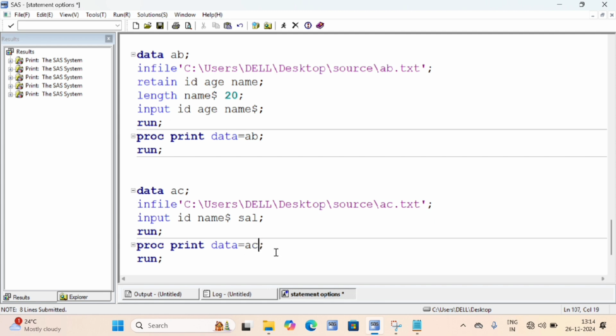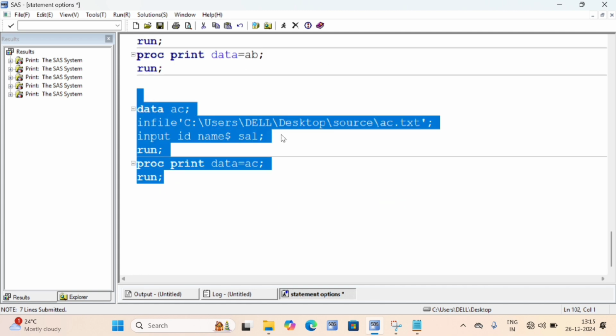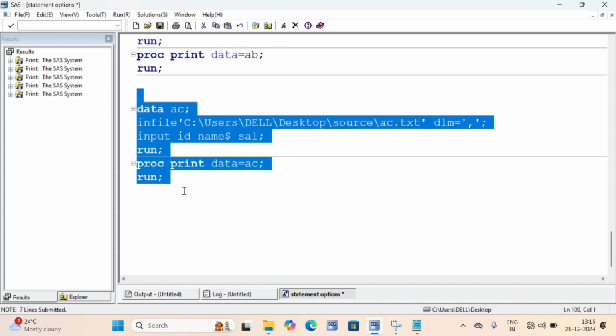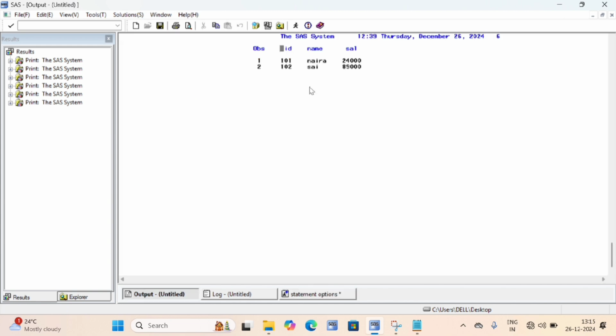AC is my data set name because my text file name is also AC. I'm running this. It is not giving me output. So for that purpose, we will use DLM equal to single quotations with a comma, because I am giving comma. So I'll run now. Data is successfully imported here.